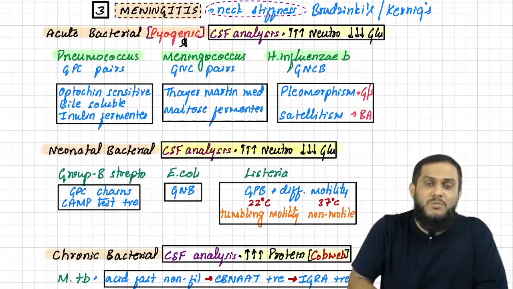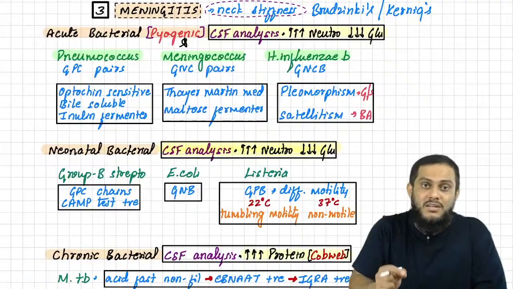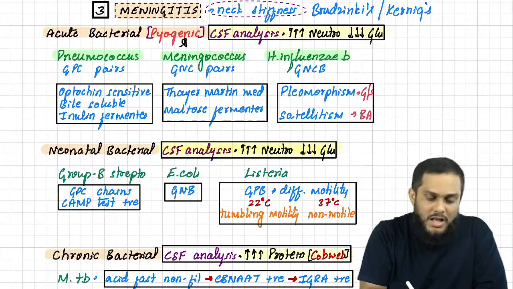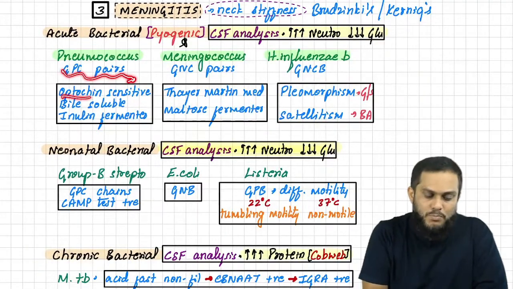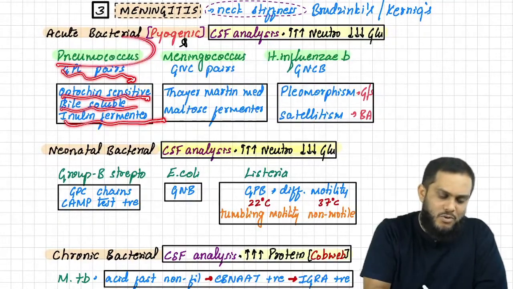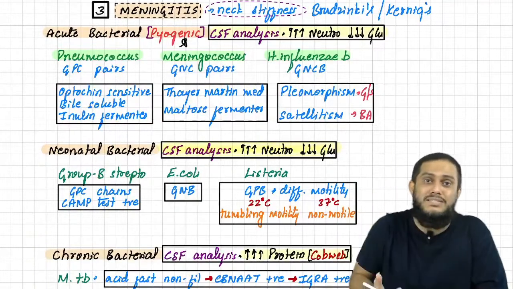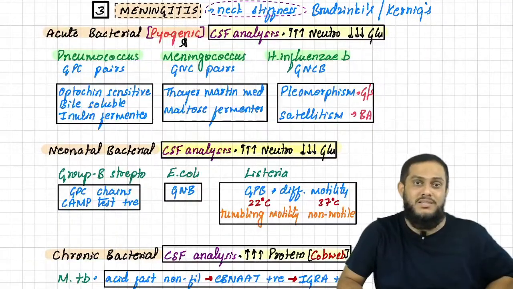A patient is suffering from meningitis. A CSF sample was taken, and the CSF sample showed gram-positive cocci in pairs, which is optochin sensitive, bile soluble, inulin fermenter. Confirmed, it is pneumococcus. This is how the question is going to come, and this is how you have to answer.